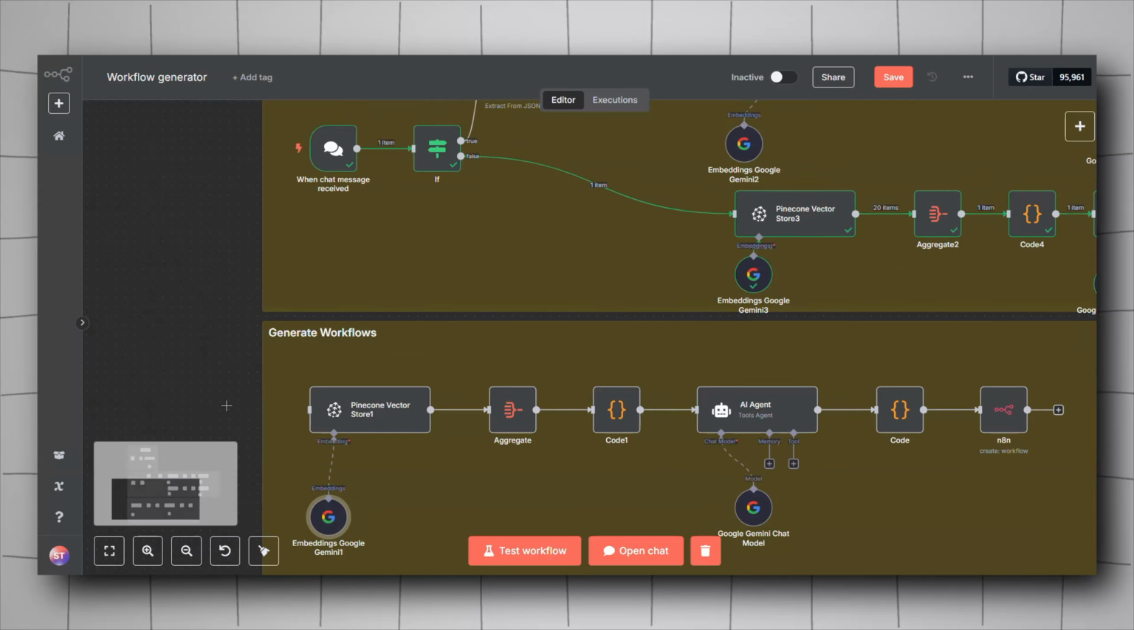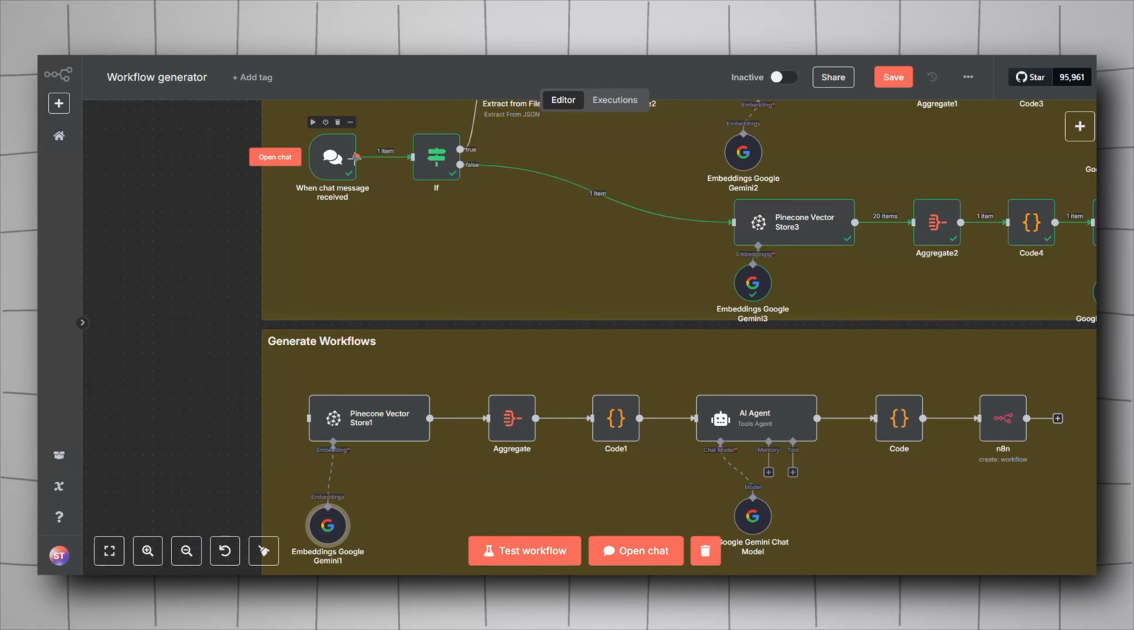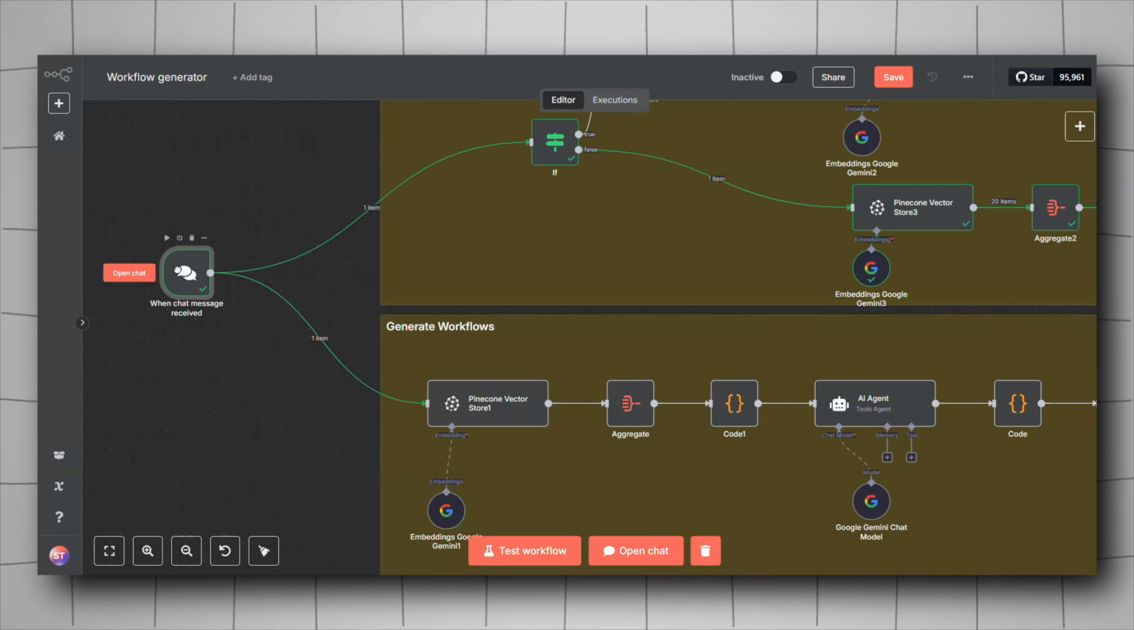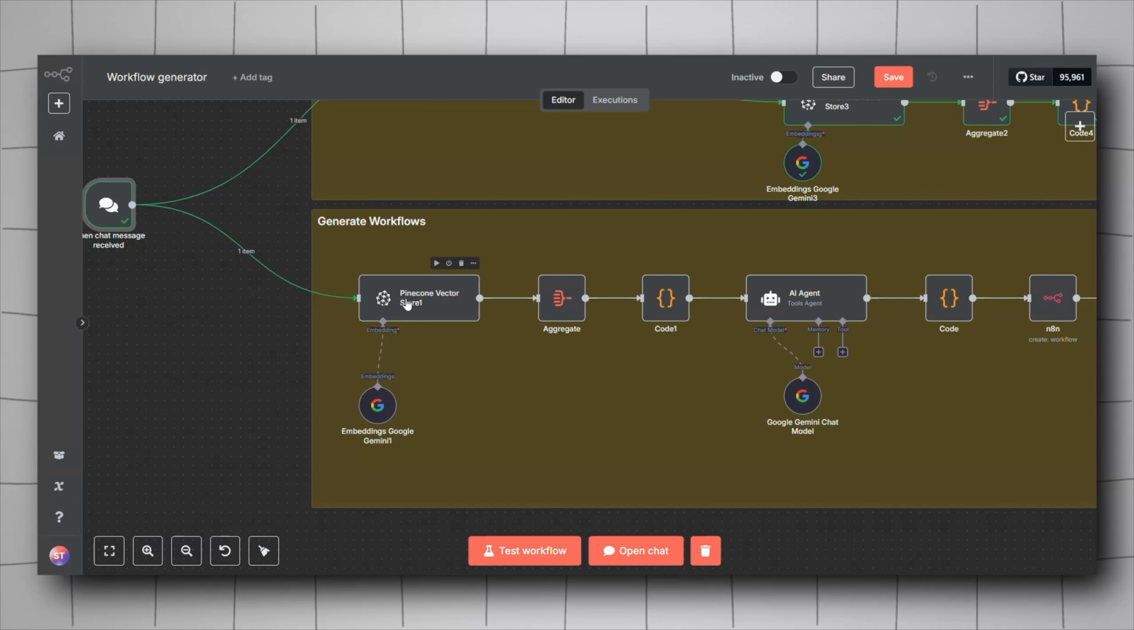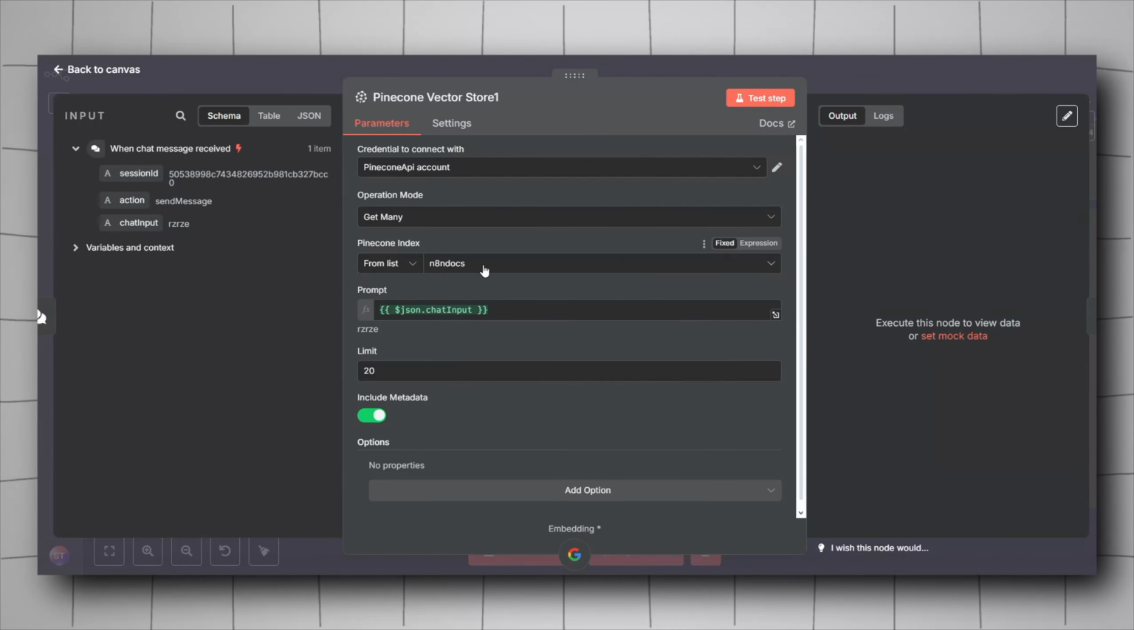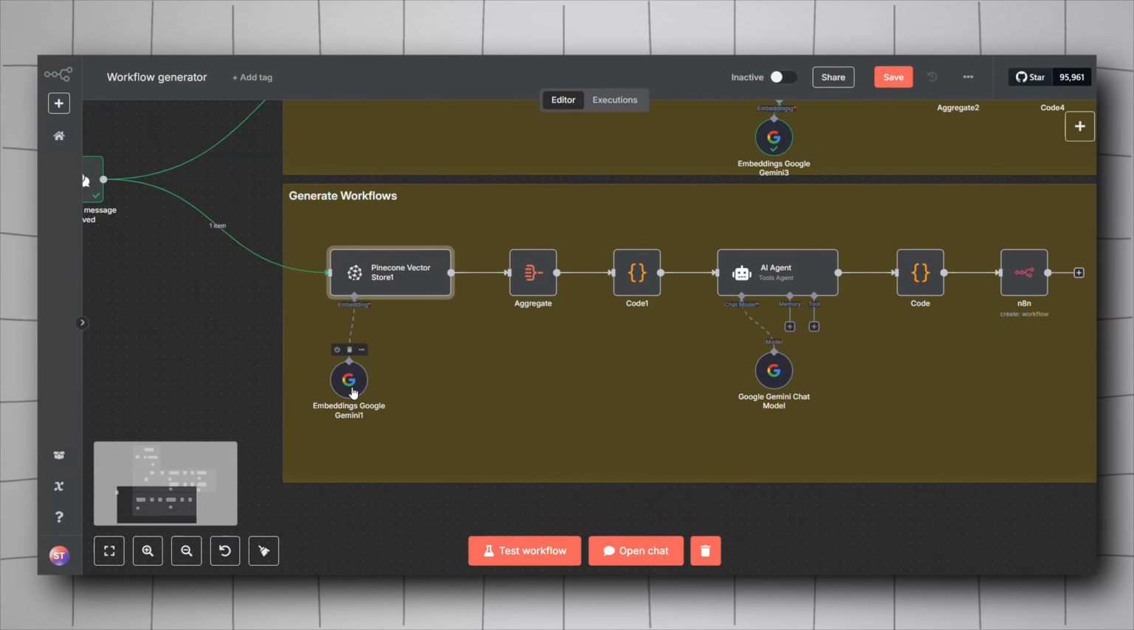So for this, we will be using the same chat trigger from this first node, from this first workflow, from this second workflow here. So it will be the same, just disconnect whatever when you need it. Of course, we will include another vector store from Pinecone. It will be get many again, N8N docs or the index name you have created. For the prompt, it will be the chat input. Let's drag and drop it here. Same configuration as usual and same embedded model.